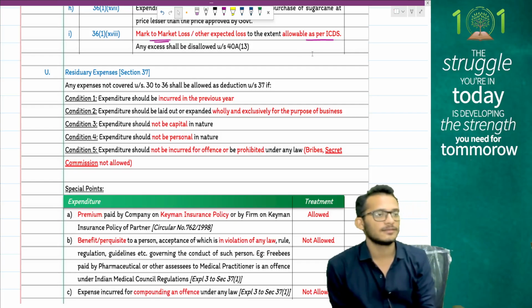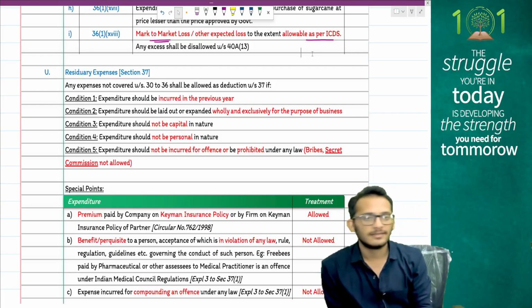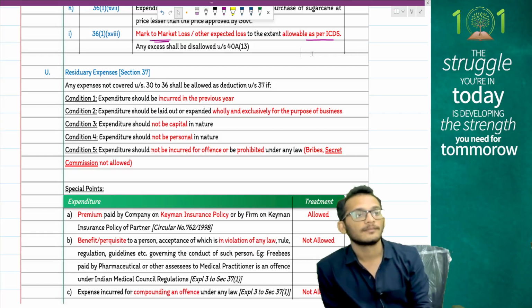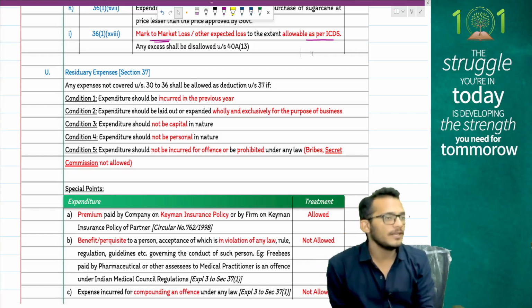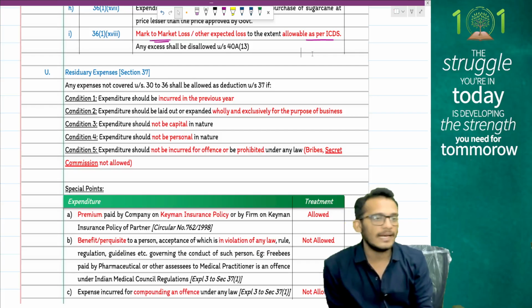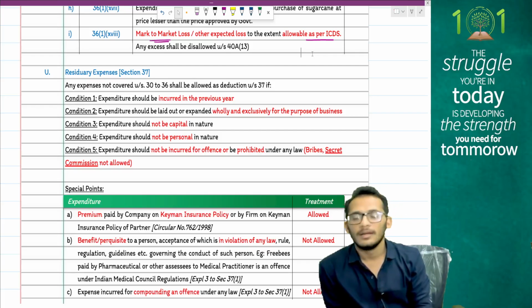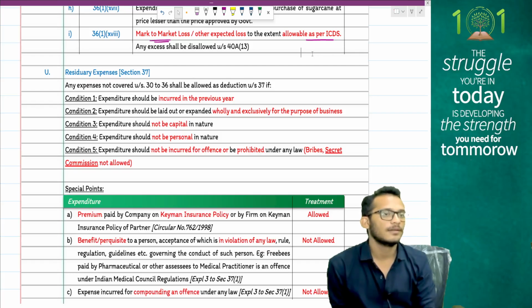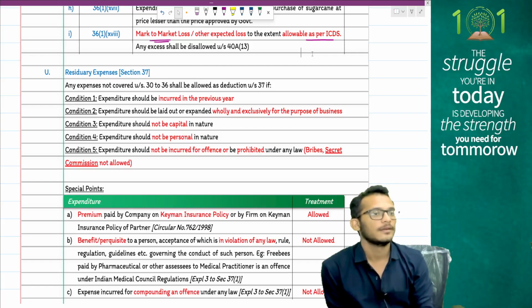CSR expenses is disallowed. Donation made to political parties, not allowed. Any kind of gifts given to doctors, not allowed. Any kind of freebies given to doctors, any kind of bribe given to police, any kind of bribe given to gundas, not allowed. Any kind of heart surgery treated as capital asset, not allowed.